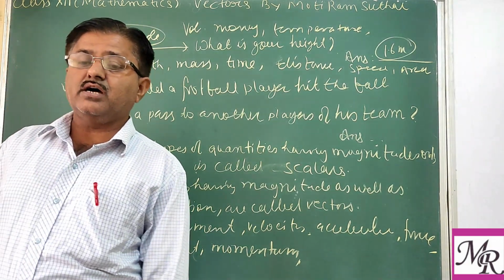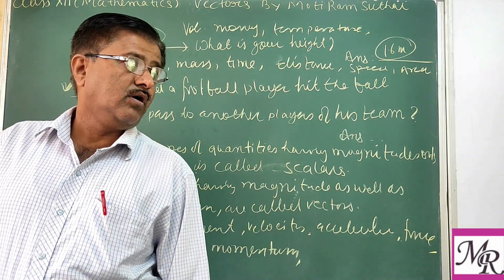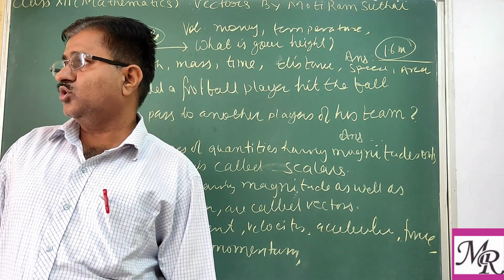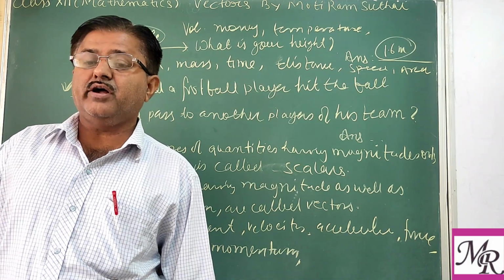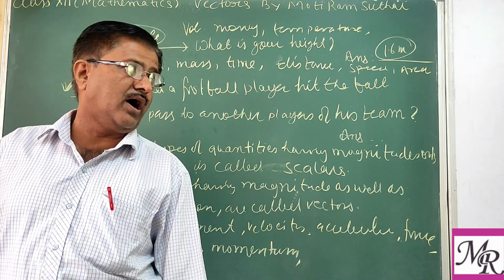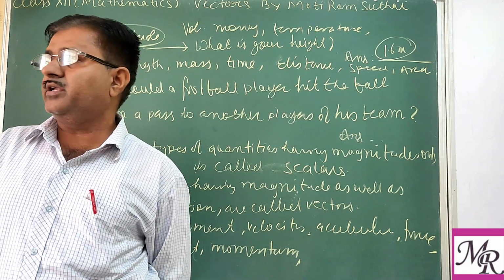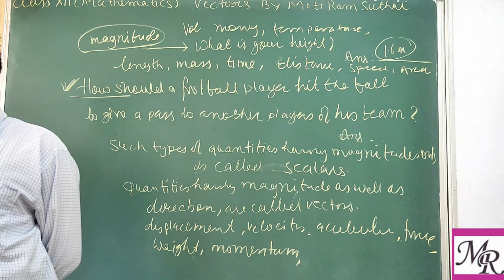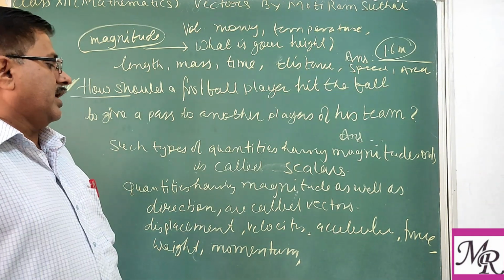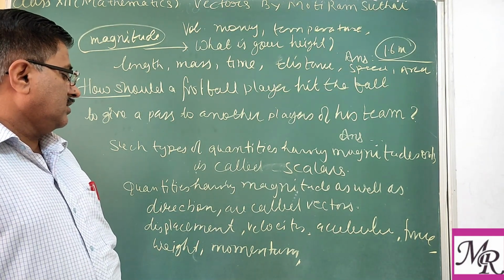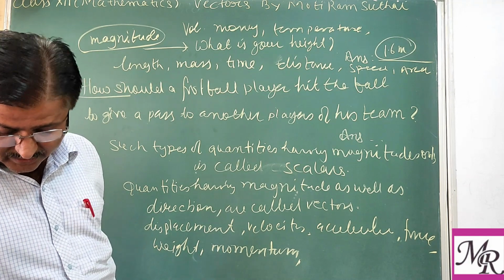These are some examples of vector quantities. So all physical quantities can be grouped into two parts. One having magnitude only, known as scalar quantities, and the other having magnitude as well as direction, known as vector quantities.